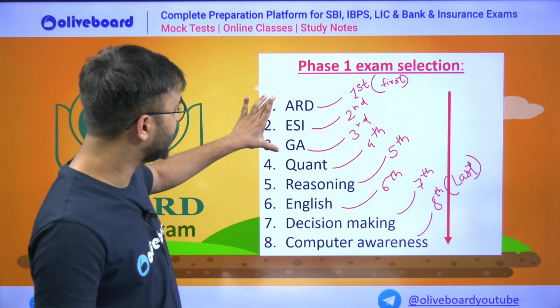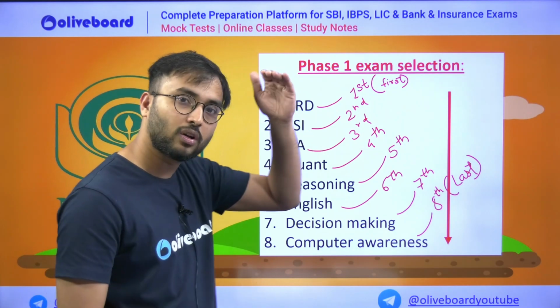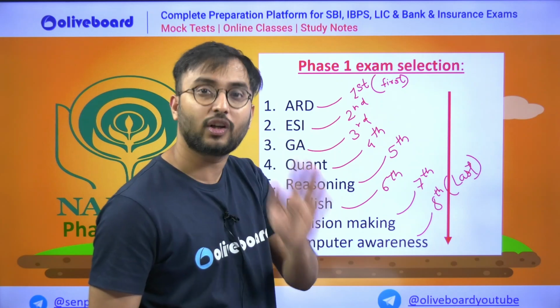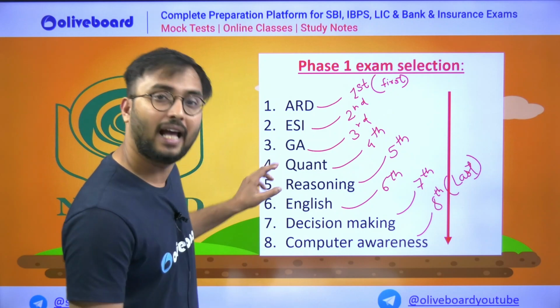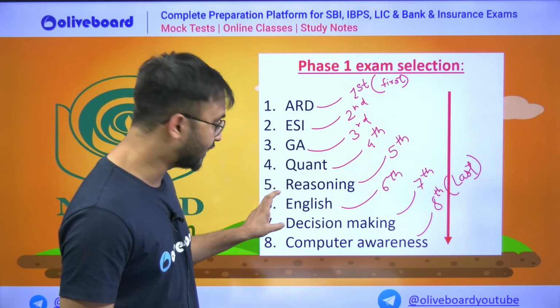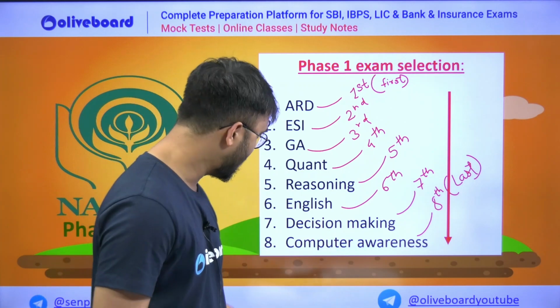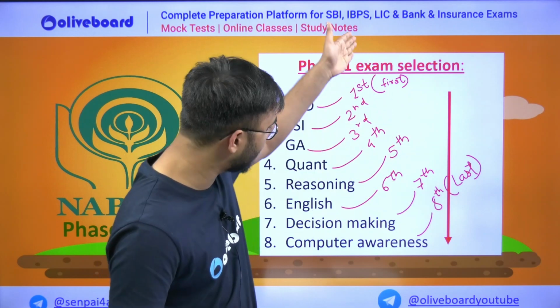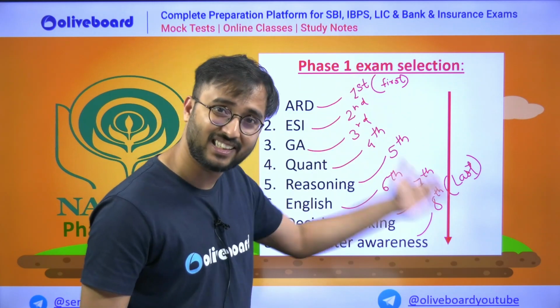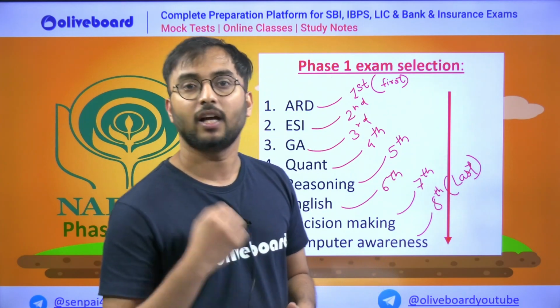So in the first 3 brackets, ARD, ESI, GA, what did we do? We just read all the questions, whatever theoretical part was there, we covered it. Then we jumped towards the analytical part, quant and reasoning, and then again to the theoretical, that is English, then decision making, as decision making is a little bit difficult, and last, computer. So first, second, third, fourth, fifth, sixth, seventh, eighth, this is the precedence of the subjects with which I will start solving my questions.